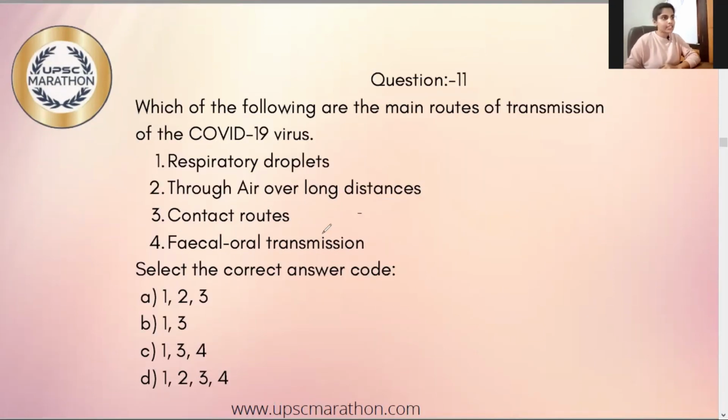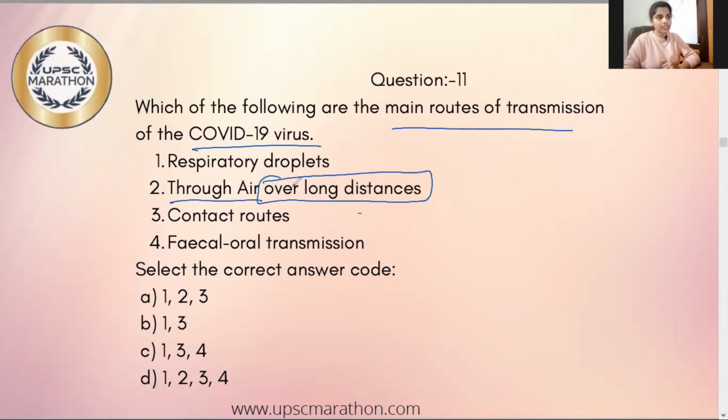So our next question is again on corona. COVID-19 virus, main routes of transmission. One thing: statement 2 can be eliminated, because, through air, it is fine that coronavirus may transmit through air, but not over long distances. So from this, statement 2 can be eliminated. So option A is eliminated.